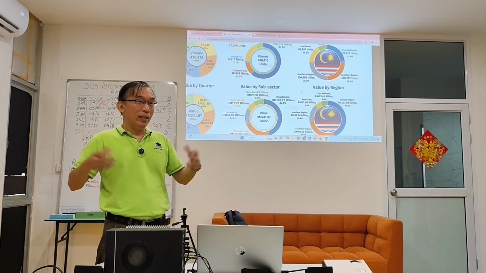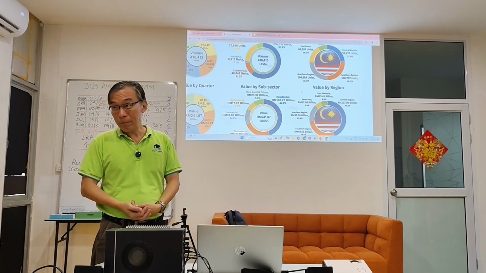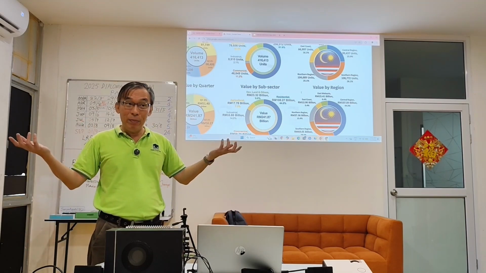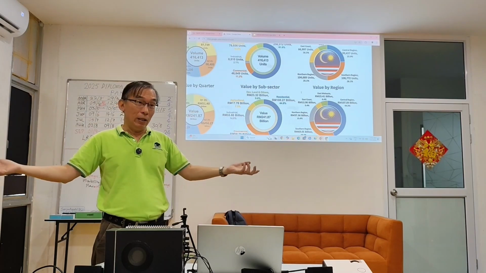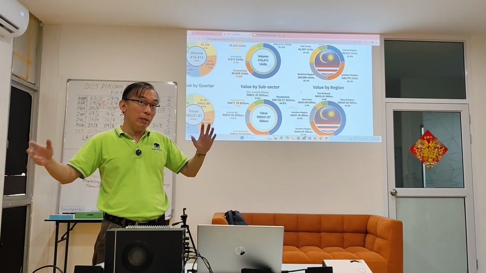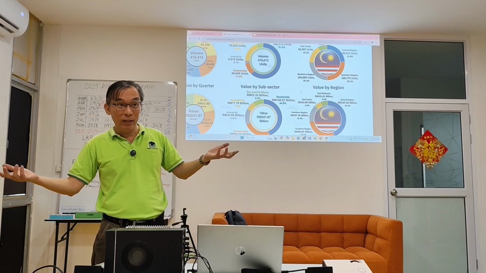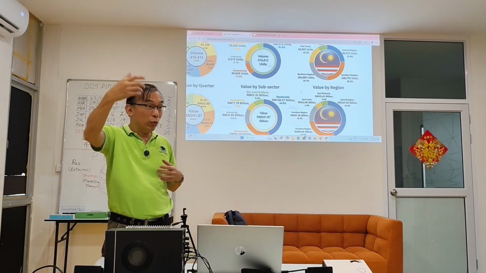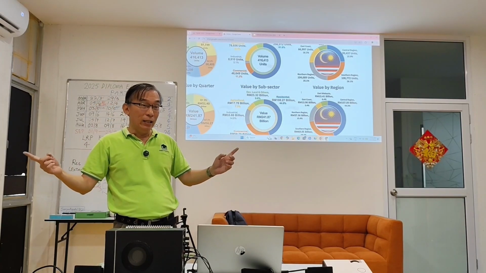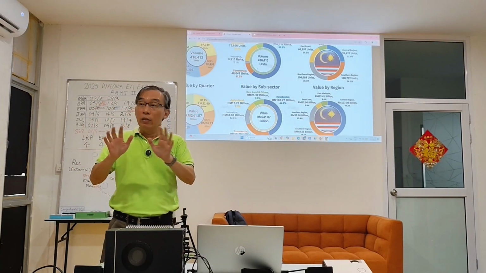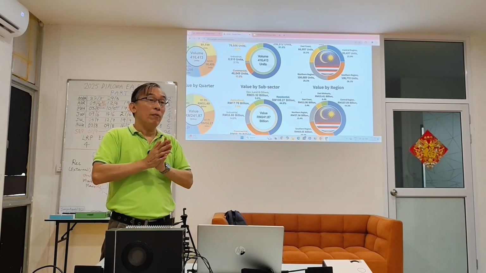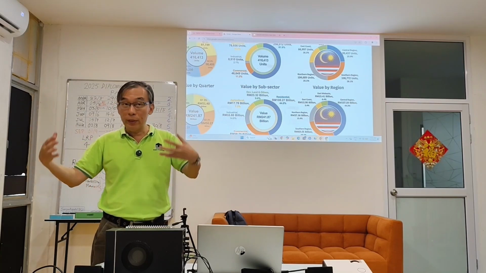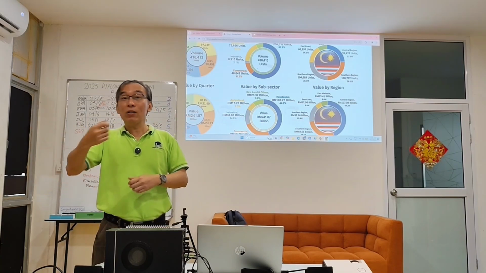But if you are doing a 300,000 house or apartment, your transaction count will be much higher. Maybe you can get three transactions in a few months. So your chance of getting the deal done is higher than doing a 20 million deal and waiting a year. So value and volume determine your income. You want a high percentage of the transaction value, because the property price transacted marks your salary.